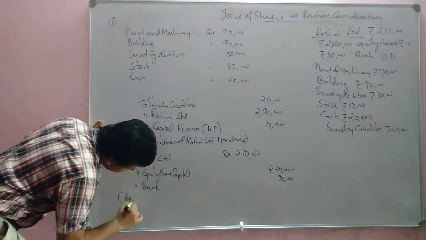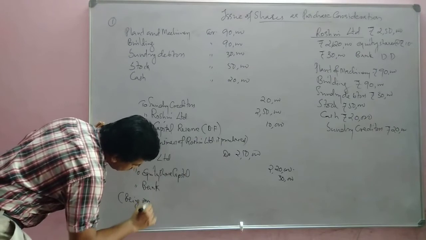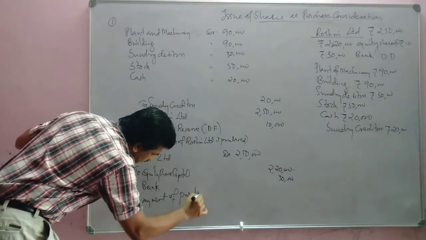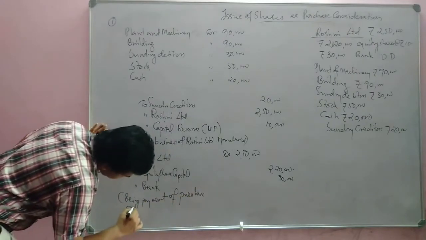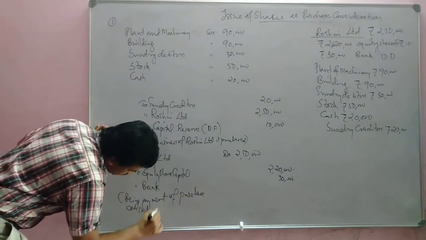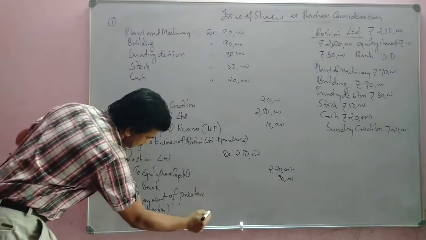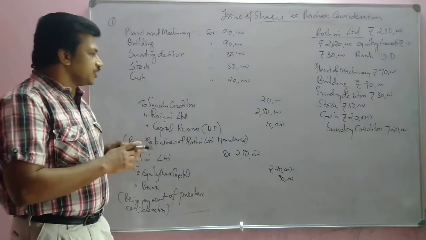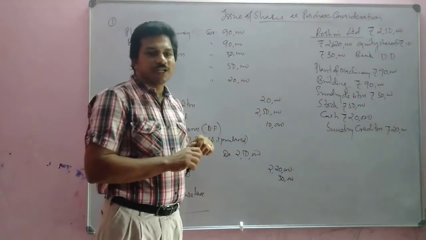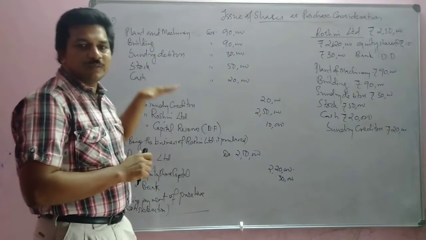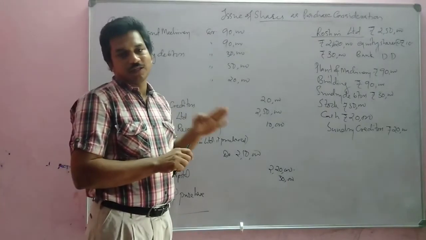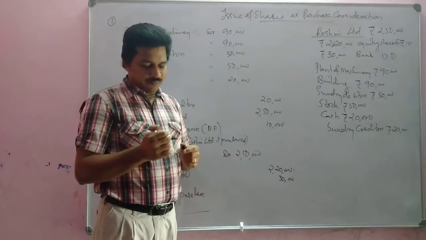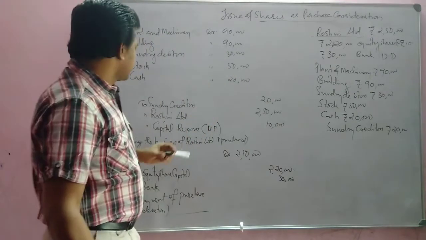Being payment of purchase consideration. Okay. So this is the journal entry for writing purchase consideration when all the assets and liabilities are given together. Okay. So like this, one more example we will discuss.